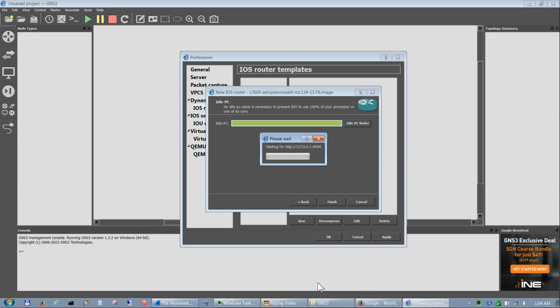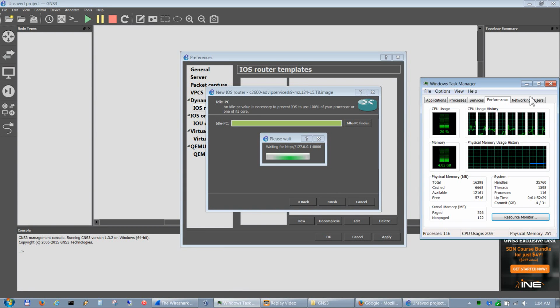But as soon as you run this, it actually runs an image of the router and then finds, let me bring that back. As you can see, it's going up. It's searching for the very best one, and when it does, it will drop down and show you the best one it found for this image. And it takes about 20-30 seconds. So we'll wait a second.